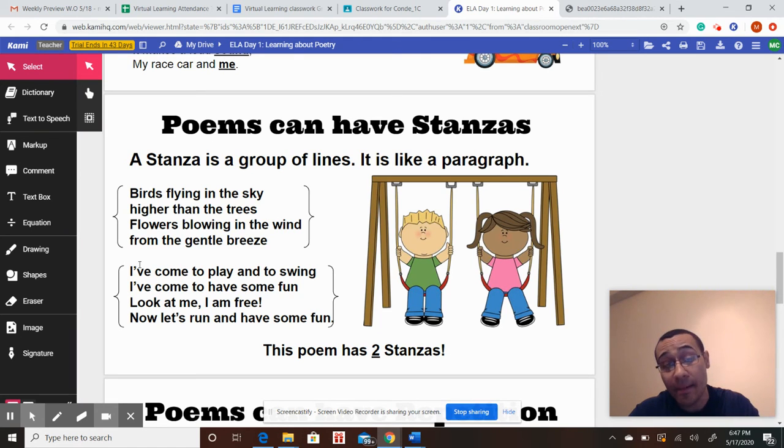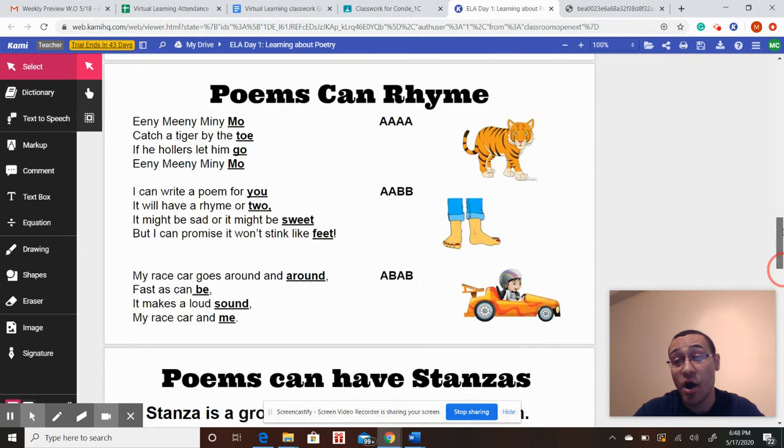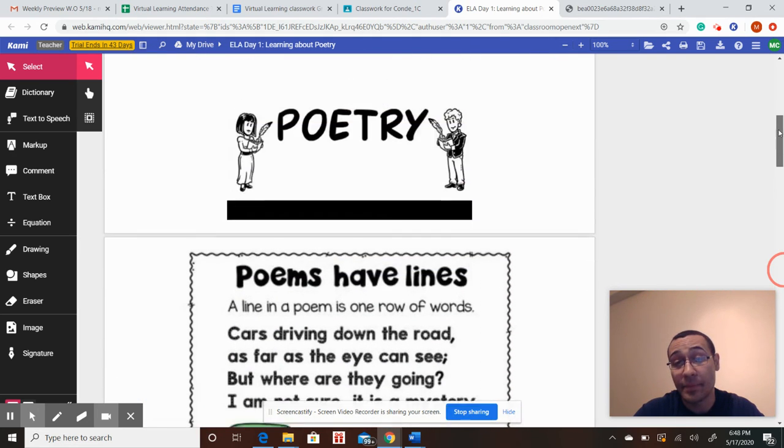The important thing to remember and pay attention to, this here. See how there's a space between this and this? That space here, right in the middle, sorry, I don't mean to highlight the word. That space here right in the middle tells me, oh, this must be a stanza and this must be a stanza. And that's really important to pay attention to. All right, guys, I'm not going to go any further with this because there's a lot of information, but I want to do a quick recap of some of the things we talked about so far.